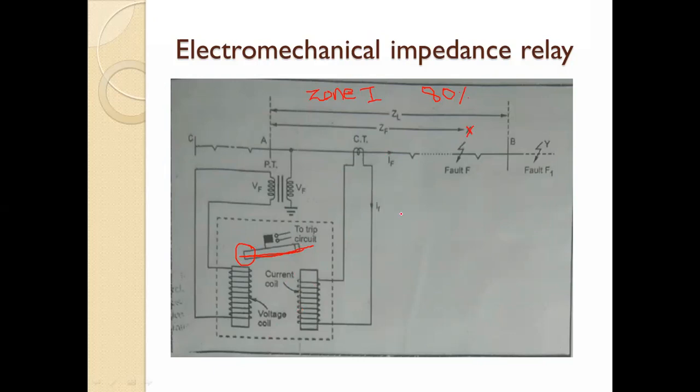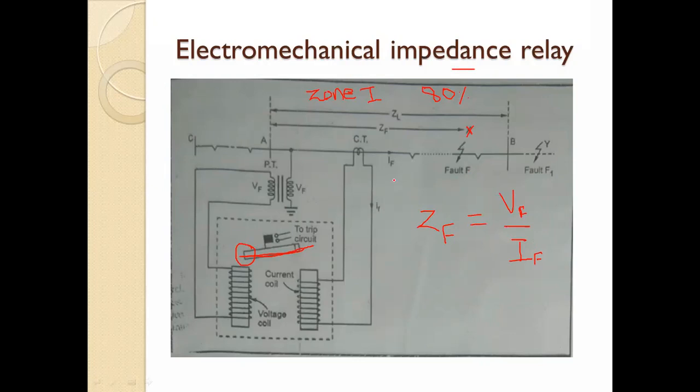That current will be high, and this is the impedance relay. Impedance relay means what? This ZF is the fault impedance. When the fault occurs, the impedance produced is ZF, and Z is equal to V divided by I. This voltage is the fault voltage and this current is the fault current, so ZF is equal to VF divided by IF.